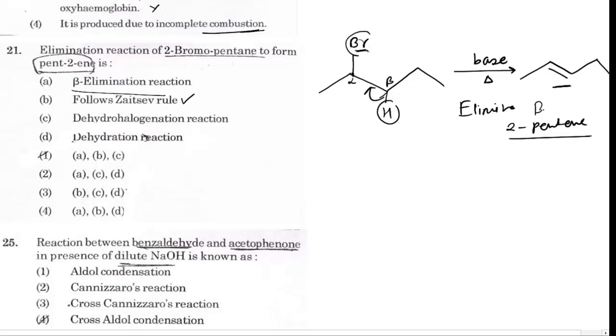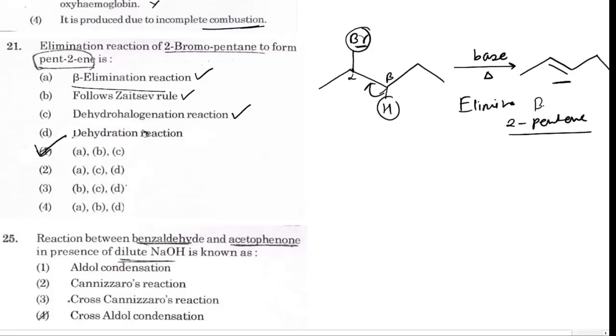Overall, halogen and hydrogen are eliminated. So this is an example of a dehydrohalogenation reaction, because hydrogen and halogen are eliminated. So option 1, A is correct, B is correct, and C, D is incorrect, because this is not dehydration. Dehydrations are those reactions in which a water molecule is eliminated. So the correct answer is 1.